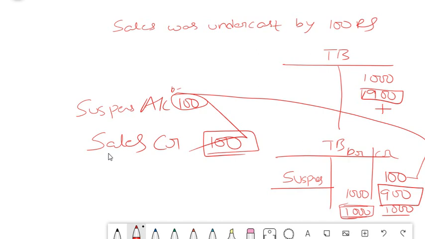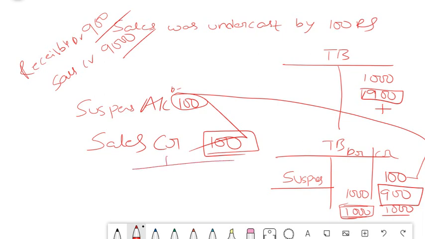Just take the same example of sales. When you do a sales, sales is credit and your receivables is debit, assuming that we have not yet received the amount. So 9000 here, but here what happens? They omit a zero, they only post 900. So what happens to your debit and credit?